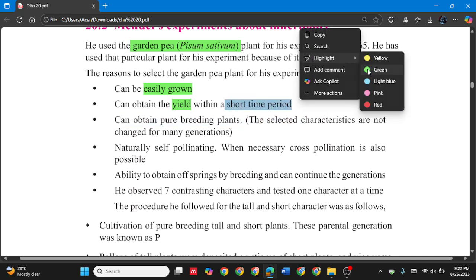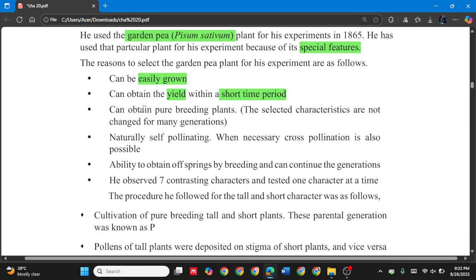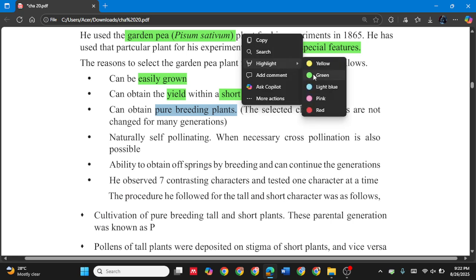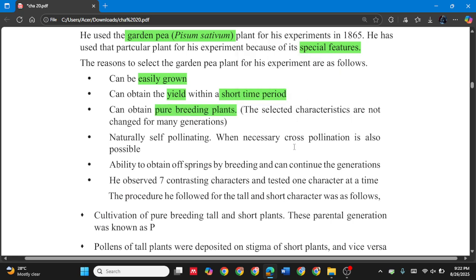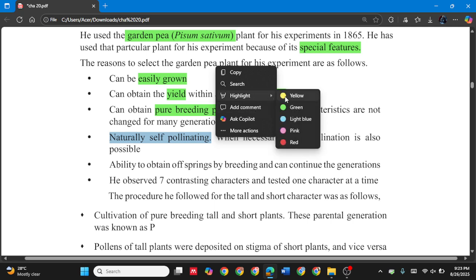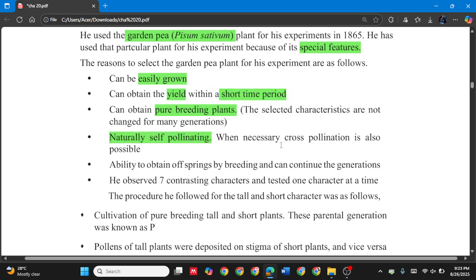Yield within a short period of time, and can obtain pure breeding plants. The selected characteristics are not changed for many generations. And the next one is naturally self-pollinating. When necessary, cross-pollination is also possible. Naturally, it has adapted to self-pollination, and when it comes to artificial pollination, we could do cross-pollination also with those plants.